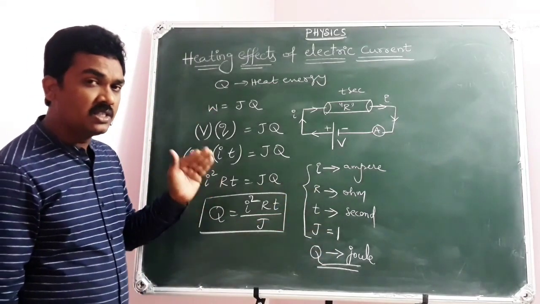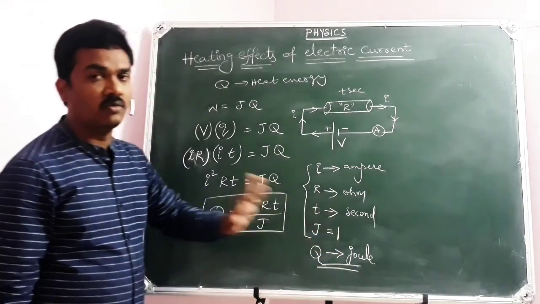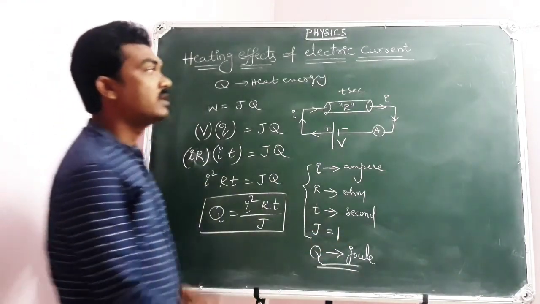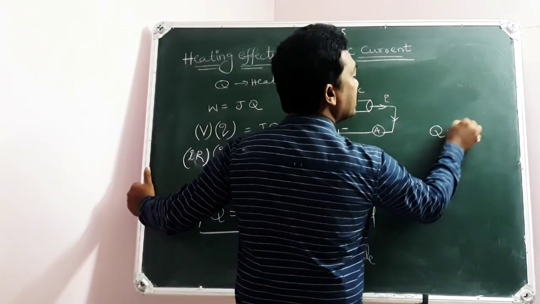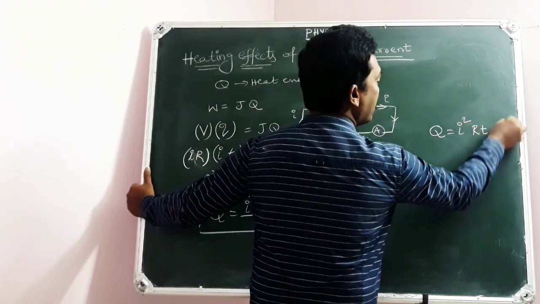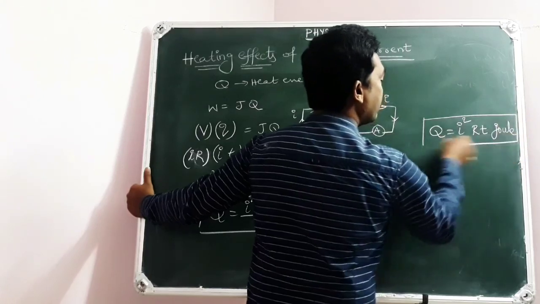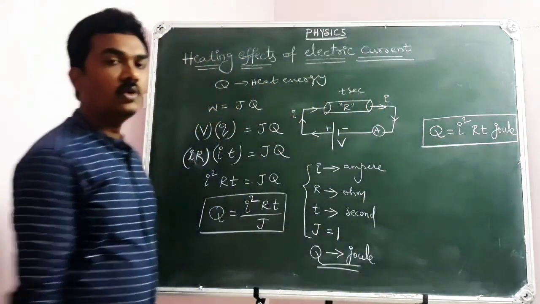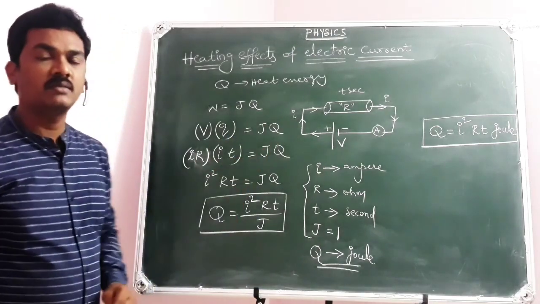But when heat energy is expressed in terms of joule, then Joule's constant J equal to 1. Very, very important thing. So the ultimate conclusion is Q equal to I square RT joules. For your comfort, unit also I have written. Q equal to I square RT joule. Joule is the unit, don't forget.